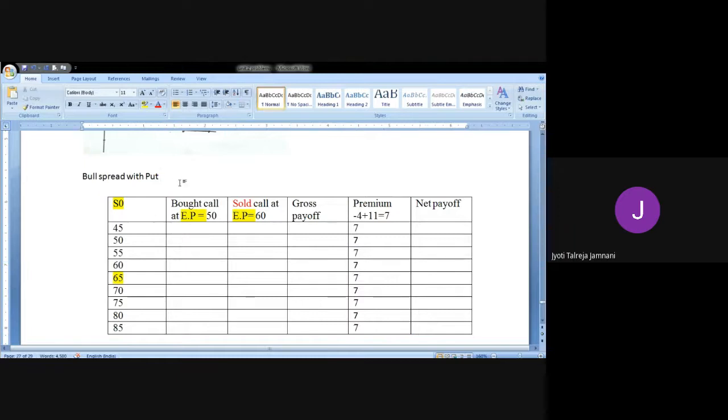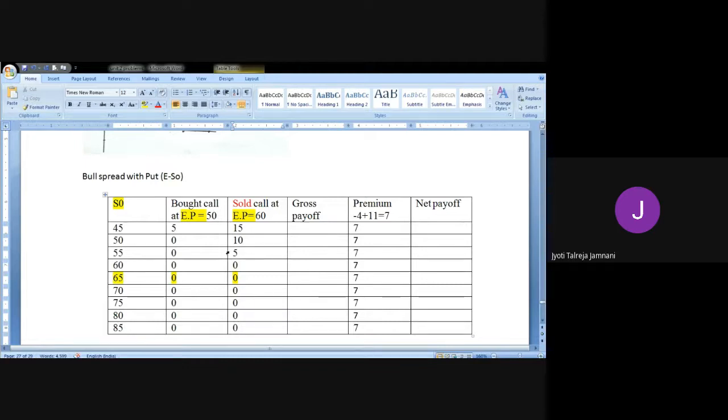Now, because it's a put option, remember the formula of intrinsic value, E minus S naught. So exercise price is 50. 50 minus 45, you will gain 5 rupees. 50 minus 50 is 0. 50 minus 55, 0, and after this everything 0 because the market price is high and you're only going to get losses. Let's do for the next. 60 minus 45, you gain 15 rupees, then 10 rupees. 60 minus 50, 60 minus 55, 5 rupees, 60 minus 60, 0, and after that it's 0 for everything.